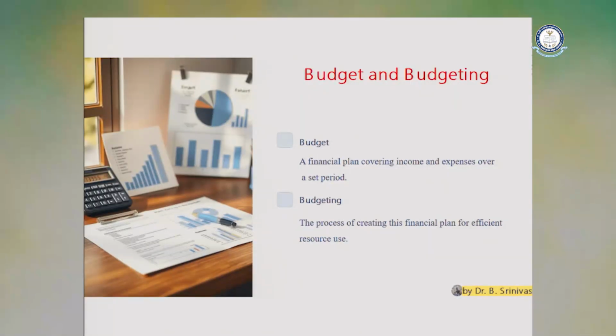Now I will explain budget first. A budget is a financial plan covering the income and expenditures of a selected period. Budgeting is a process of creating a financial plan for the efficient use of resources for a useful purpose. So, I have given it clearly here.